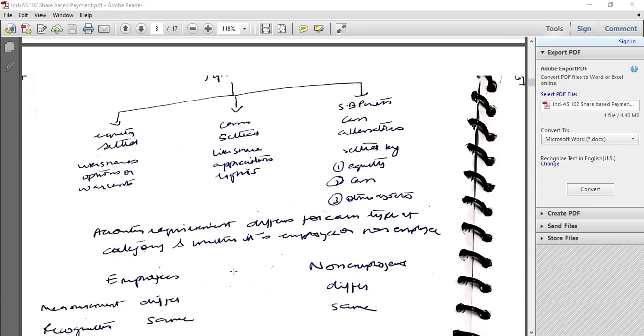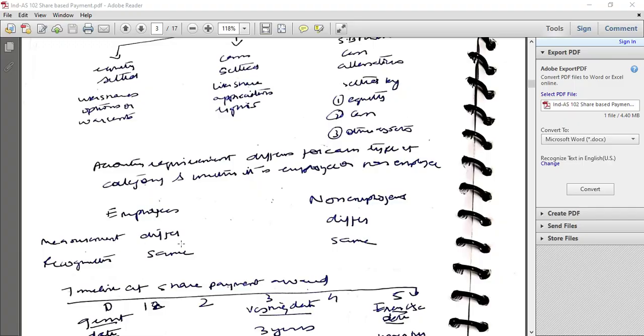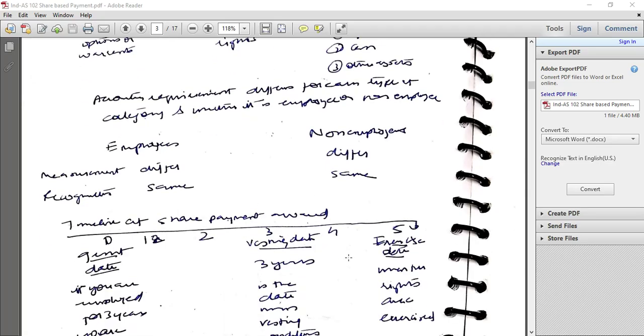Accounting requirements differ for each type of category and whether it is an employee or non-employee. Measurement for employees is different; measurement for non-employees is different. Recognition for employees is the same as for non-employees.